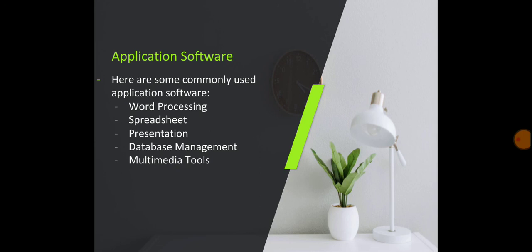Some commonly used applications are word processing, spreadsheet, presentation, database management, and multimedia tools. Now there is a specific type of application software that assists the operating system in its work: utility software. It is actually a cross between system software and application software. For example, antivirus software, disk management tools, file management tools, compression tools, and file backup tools.